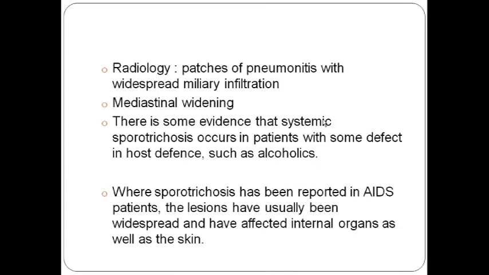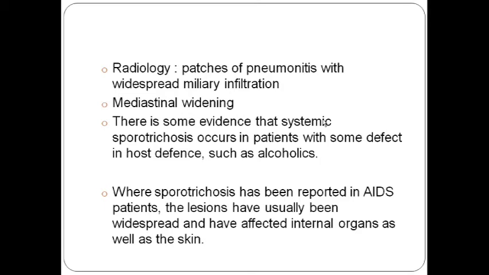Now on radiological examination, you will see widespread miliary infiltration, mediastinal widening, along with some evidence of systemic sporotrichosis. Examples of systemic sporotrichosis are in diabetic patients, chronic alcoholics, or those whose host response is less, or who are on immunosuppressive drugs.